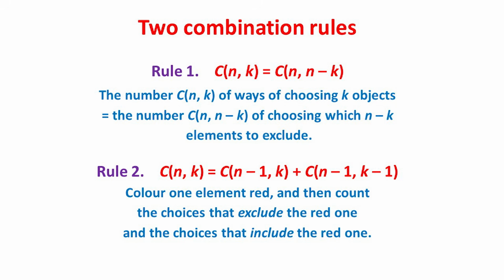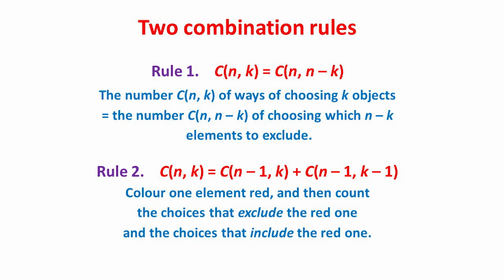Rule 2 is that for any numbers k and n, C(n,k) is equal to C(n−1,k) plus C(n−1,k−1). Again, we can prove this by algebra, but instead let's look at the n objects and colour one of them red. Each of the C(n,k) choices of k objects must then either exclude the red one, requiring us to choose all k objects from the remaining n−1 objects, or it must include the red one, requiring us to choose the other k−1 objects from these remaining n−1 objects.